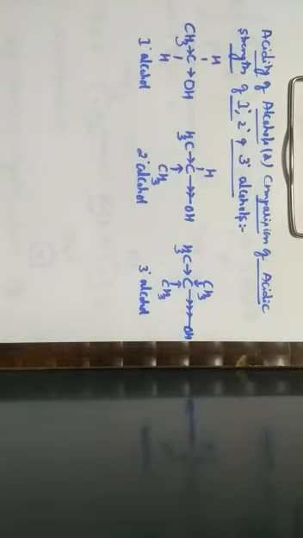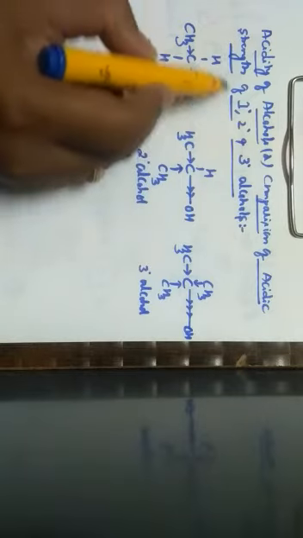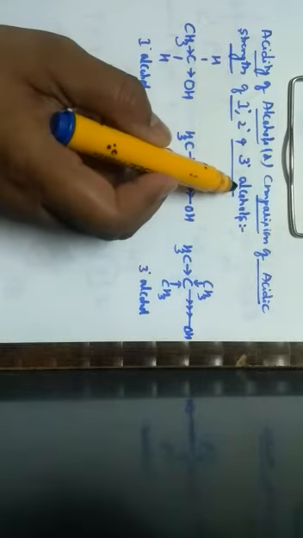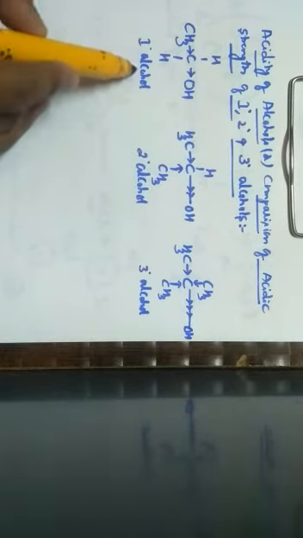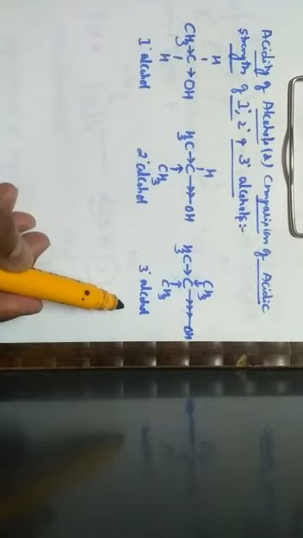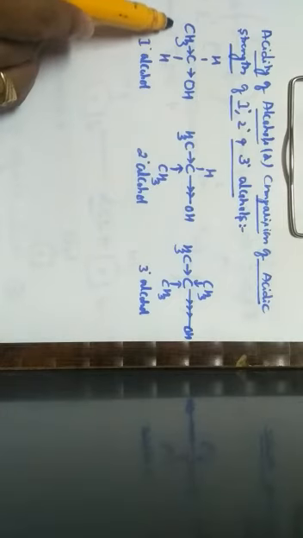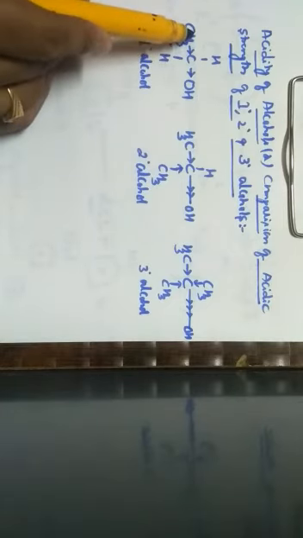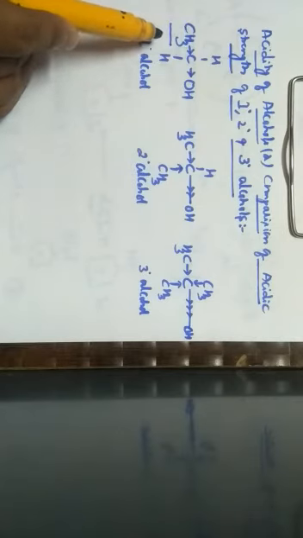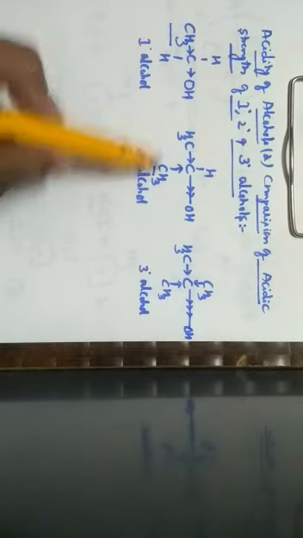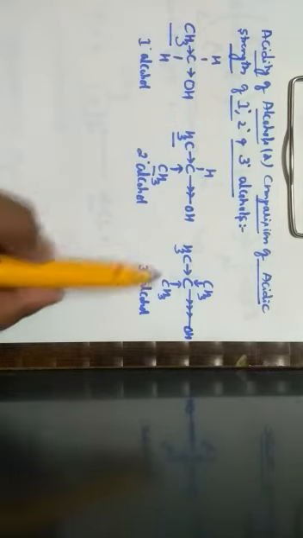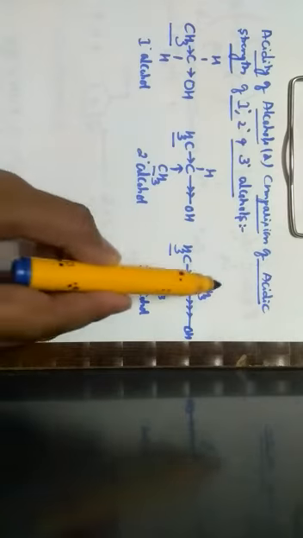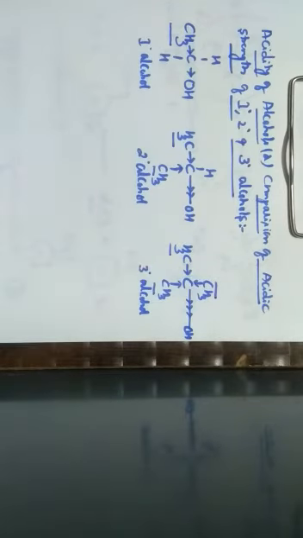Let us continue with one more concept, that is acidity of alcohols, or comparison of acidic strength of primary, secondary and tertiary alcohols. Here I have written the structures of primary alcohol, secondary alcohol and tertiary alcohol. When it comes to primary alcohol, one hydrogen is replaced by one alkyl group, hence it is called primary alcohol. This is secondary alcohol because two hydrogens have been replaced by two alkyl groups. This is a tertiary alcohol because three hydrogens have been replaced by three alkyl groups.